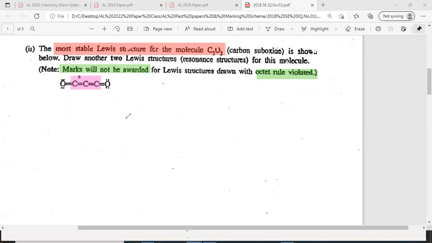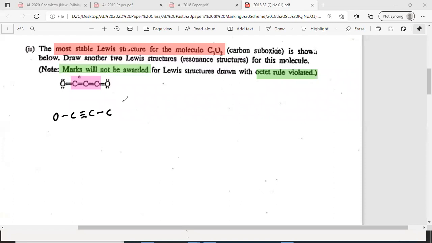Now, what is the requirement here? For the octet rule, carbon can have multiple bonds. So here carbon can have a triple bond. I'll make a triple bond between these two, and this one a single bond, like this.